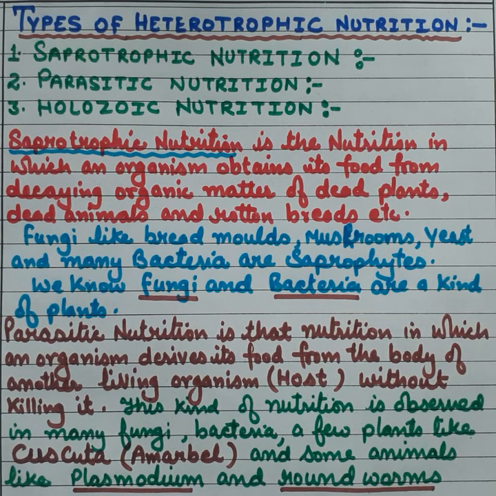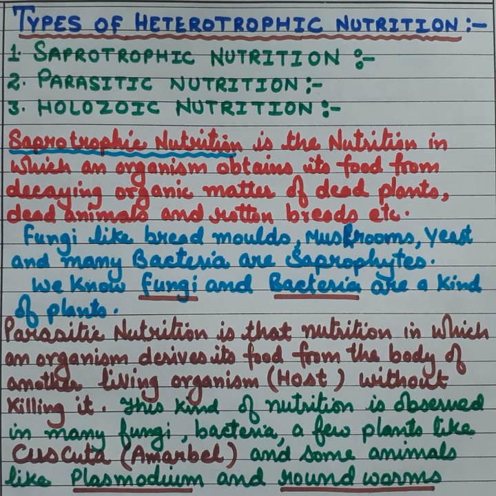Now we are going to discuss some types of heterotrophic nutrition. It is of three kinds. First is saprophytic nutrition, second is parasitic nutrition, third is holozoic nutrition. Now we are going to describe them one by one. First we are considering saprophytic nutrition.